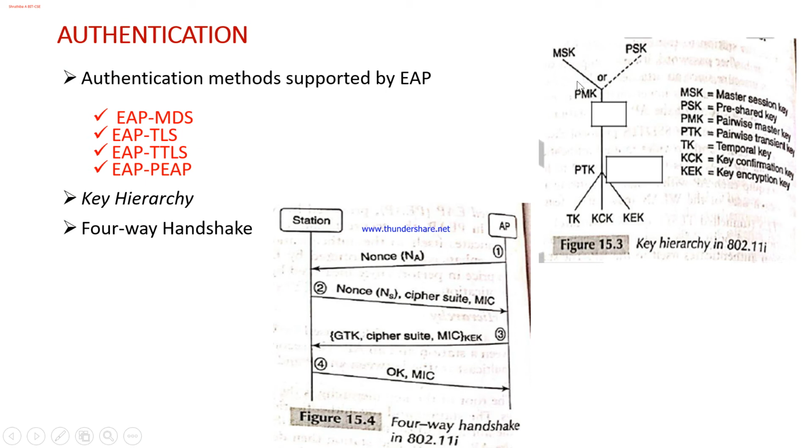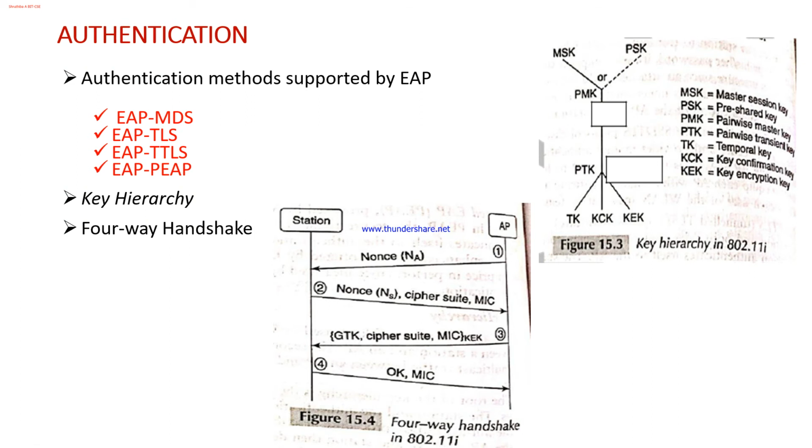An alternative to this is a pre-shared key. PSK is a pre-shared key, which is actually used as the pairwise master key, PMK.